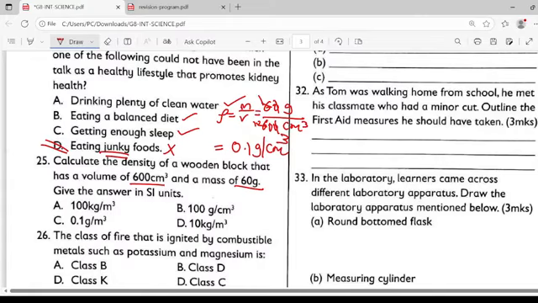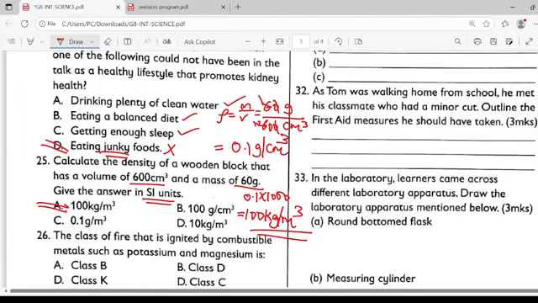After getting it like that, am I correct? No. Why am I not correct? They want the answer in SI units. So once I have my 0.1 grams per cubic centimeter, I'm now going to multiply this by 1,000. This is going to give me 100 kilograms per cubic meter. Be very keen with the signs and symbols. So the correct answer here should be A for apple.